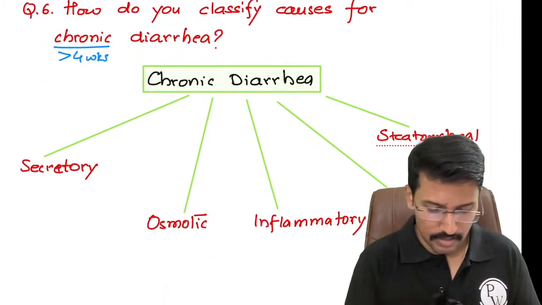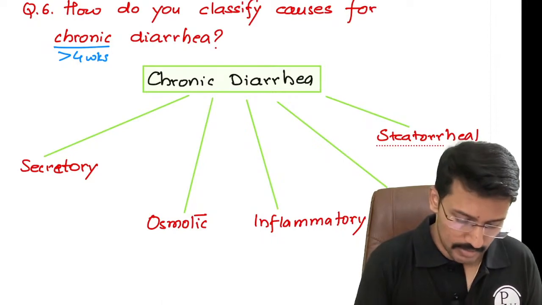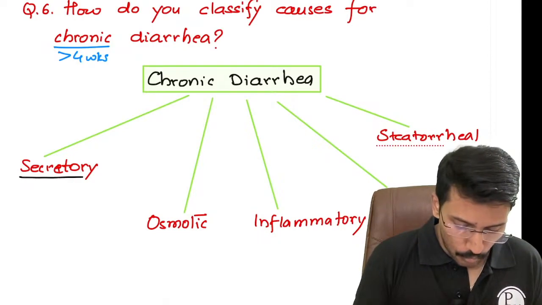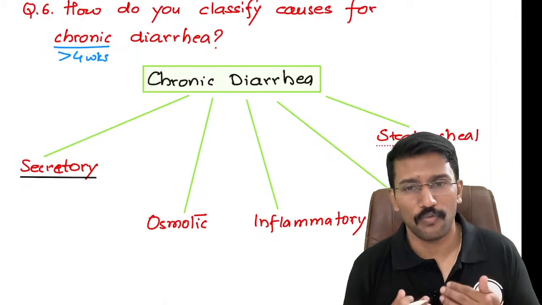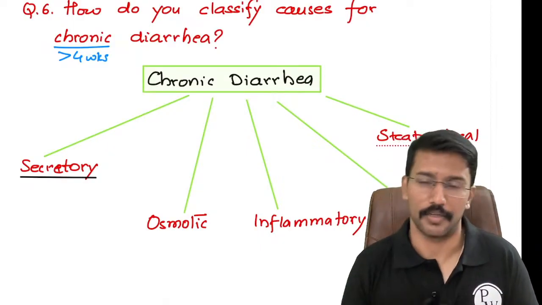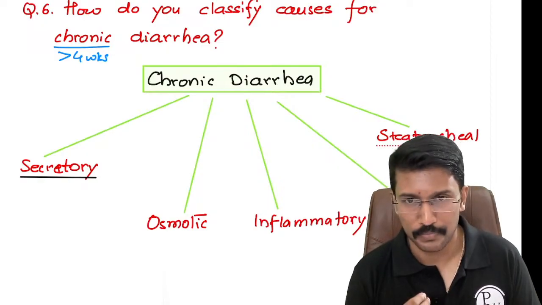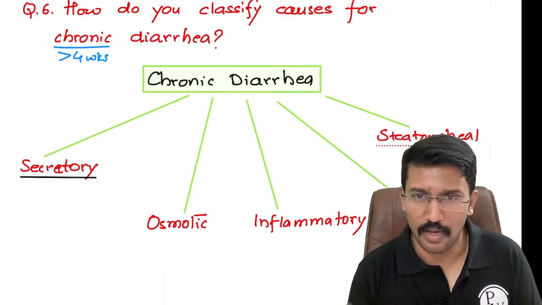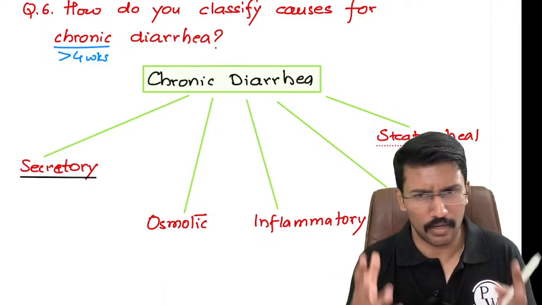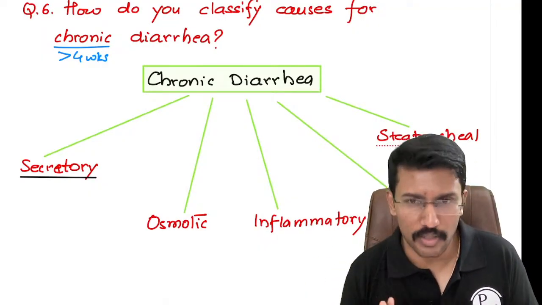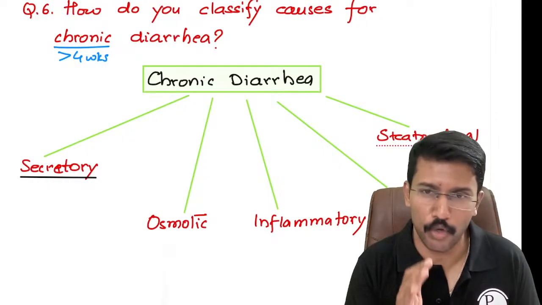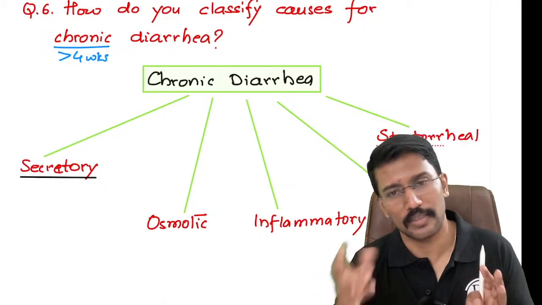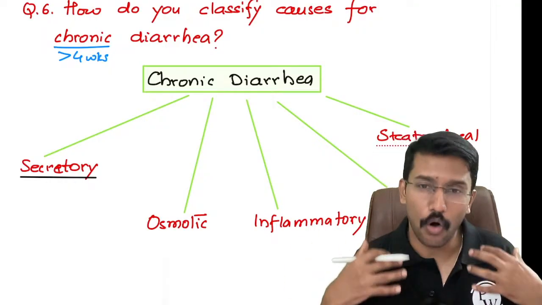The causes can be secretory. Now when I say secretory causes, that means there is increased secretion of fluid or water in this patient's gut. See, normally what happens when we eat food, it already contains a good amount of fluids, right? Our rasam, sambar, curries, even whatever, right? Like dry powder तो खाते नहीं है. Whatever we eat has some amount of moisture or some amount of water. उसके बाद में पानी पीते हैं. At regular intervals हम पीते रहते हैं पानी. So we are adding lot of fluids to our gut.